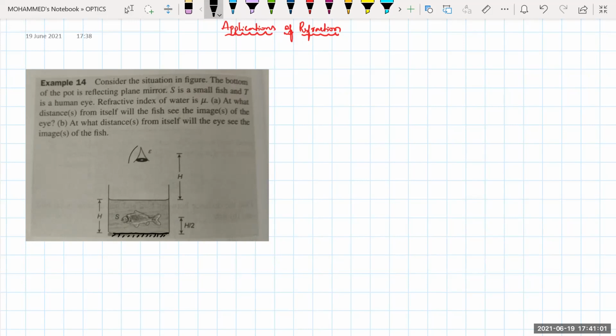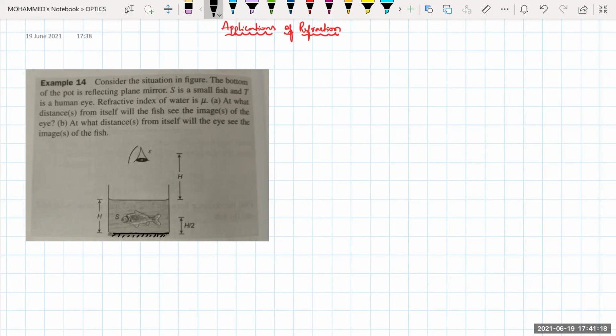Consider the situation in the figure. The bottom of the pot is a reflecting plane mirror. S is a small fish, and T is the human eye. Where is T, the human eye? Here, somewhere here, if I take it as E, this E is your human eye. Yes sir. Take E as the human eye.